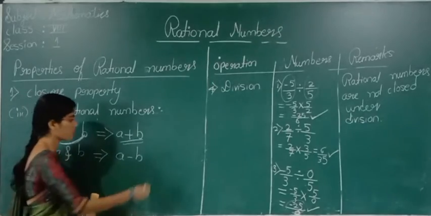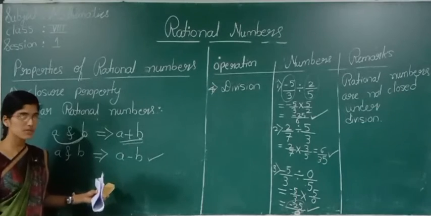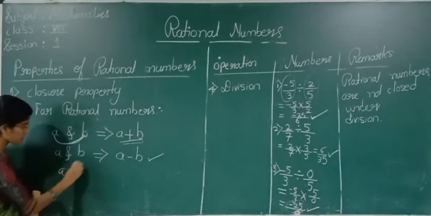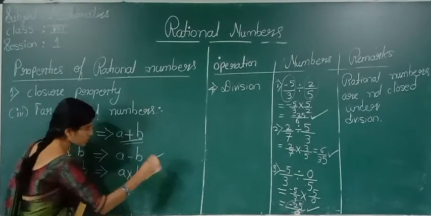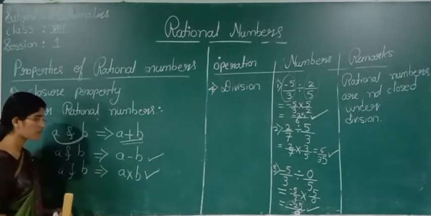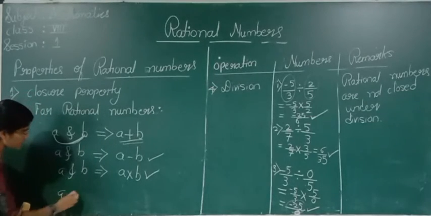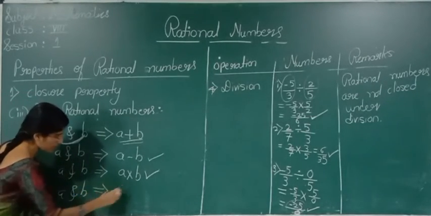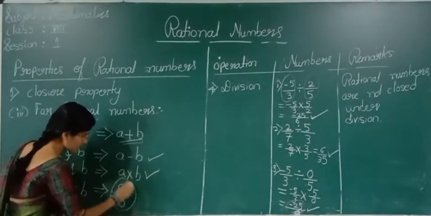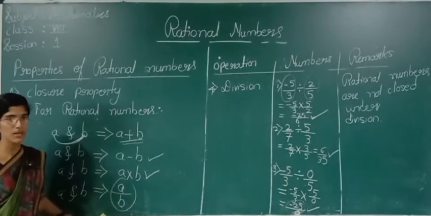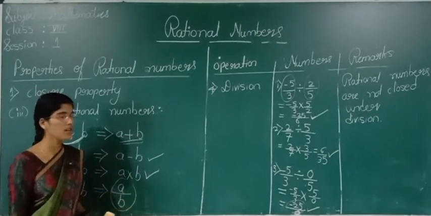Yes. Therefore, rational numbers are closed under subtraction. If A and B are rational numbers, then A multiplied by B is also a rational number. Therefore, rational numbers are closed under multiplication. If A and B are integers, then is A divided by B a rational number? No. A divided by B is not always a rational number. Therefore, rational numbers are not closed under division.